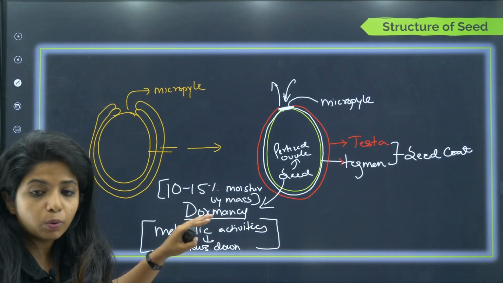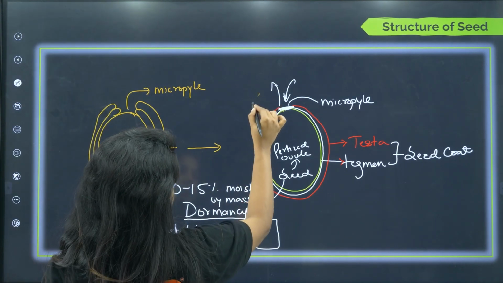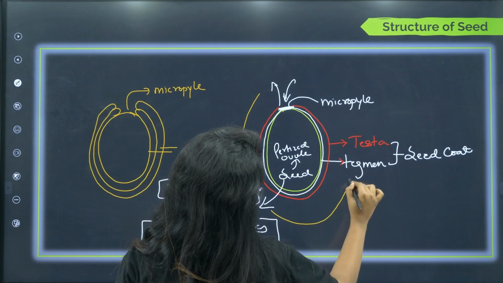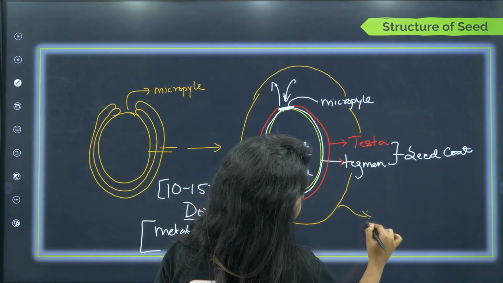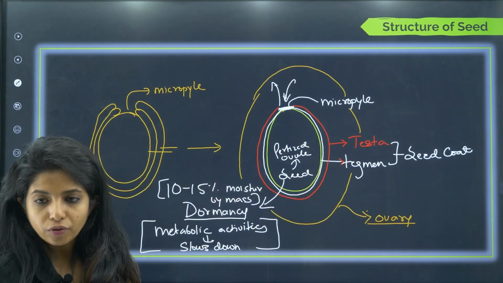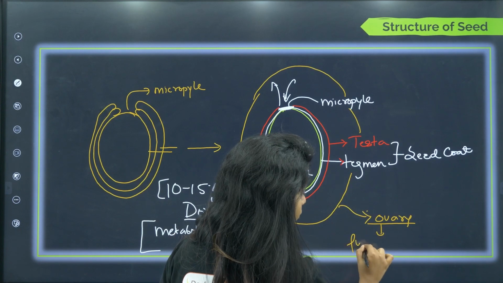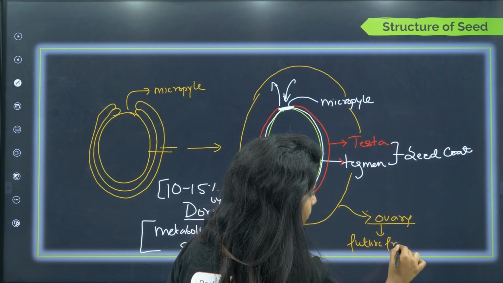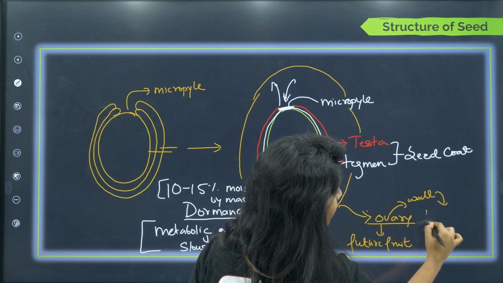Now outside the seed, what do we have? You have this structure over here, which is the wall of the ovary. Your ovary is going to be the future fruit. Agree? And its wall, you call this pericarp.